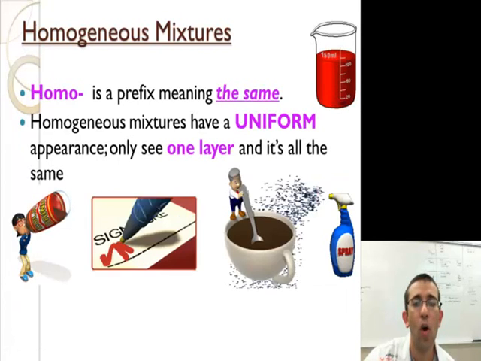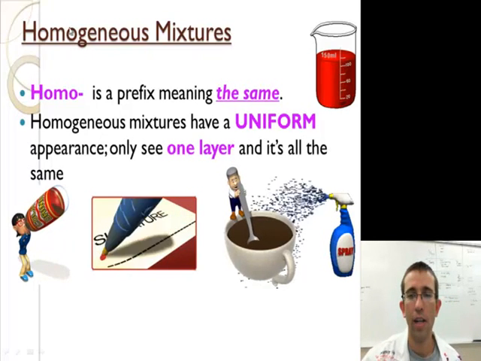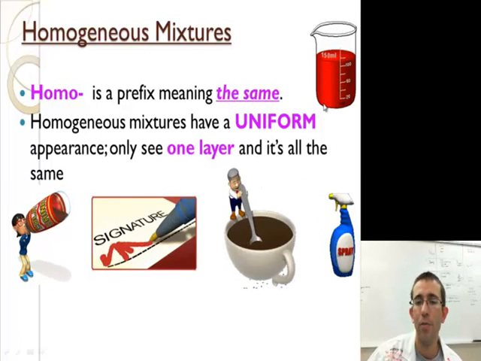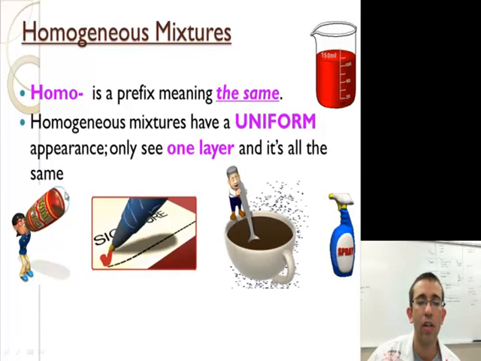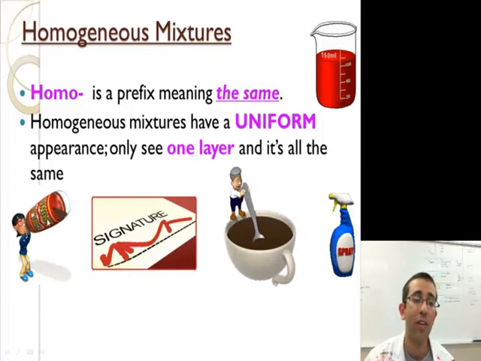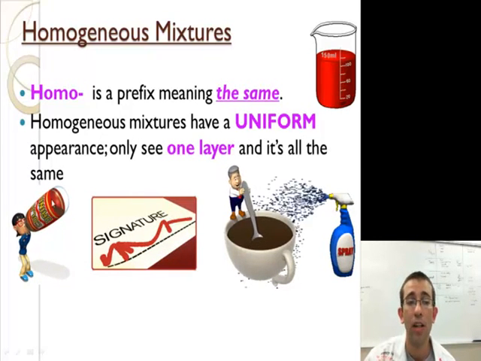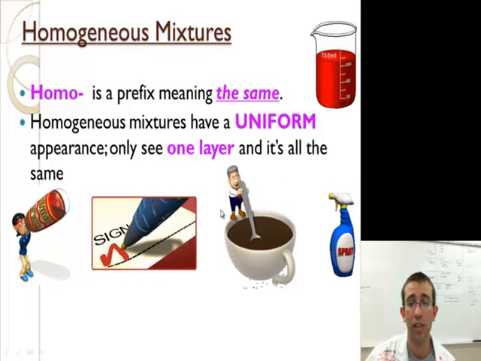Alright, next thing we're going to look at is homogeneous mixtures. Homo means same. And this means it has a uniform mixture throughout. It's the same throughout. If you look at this beaker of red, if you look top, middle, and bottom, you will find the exact same substances. If I look at a cola drink, the top, the middle, the bottom, or I drink a Coke real quickly, it tastes the same all the way through, same amount of carbonation and everything. It is a homogeneous mixture.